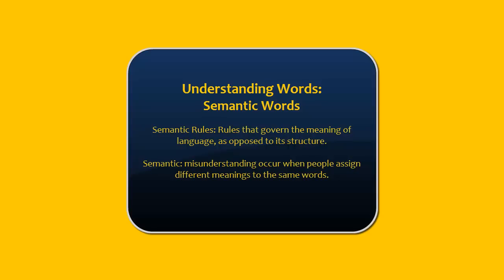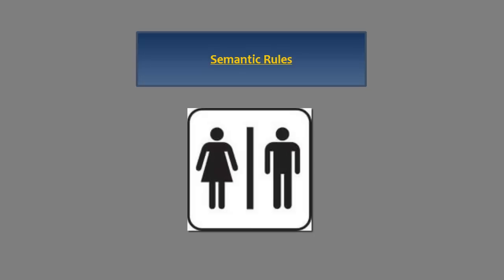Semantic misunderstandings occur when people assign different meanings to the same words. Semantic rules also apply when we look at day-to-day symbols. We all understand that the figure with the dress is for the ladies' bathroom, and the other is for the men's. If someone were to assign different meanings to each symbol, semantic misunderstandings would occur.